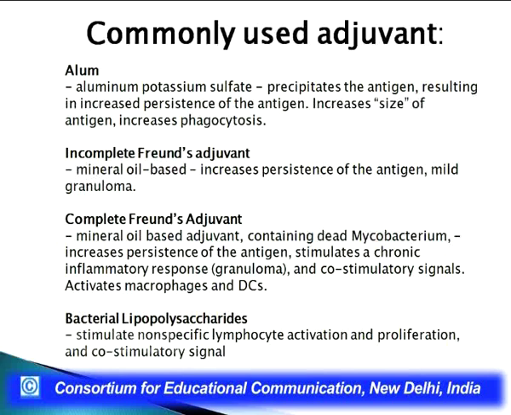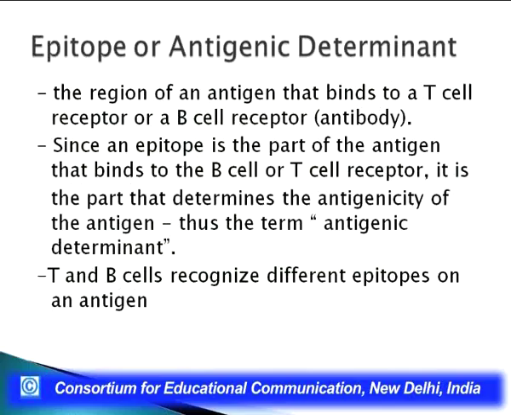I can give you the composition. In incomplete Freund's adjuvant, you have a mineral oil base for increased persistence of antigen. In the case of complete Freund's adjuvant, along with the incomplete Freund's adjuvant, you also add some dead mycobacterium. Now, the main purpose of adding an adjuvant is to increase the retention of the immunogen or the antigen within the body. Similarly, bacterial lipopolysaccharides have also been used as good adjuvants for retention of an antigen inside the body.